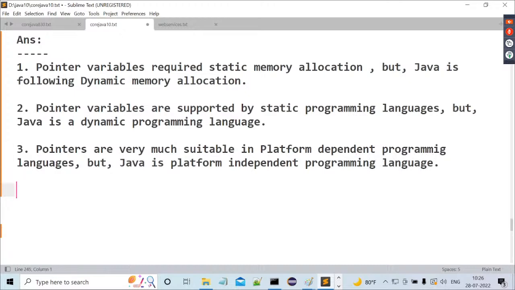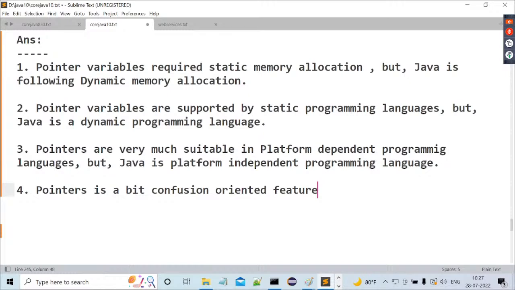We already understood these points. Then what about the fourth point I gave? Observe carefully. Pointers are a bit confusion oriented feature. Yesterday I gave some information about multi-level pointers, not single level pointers.